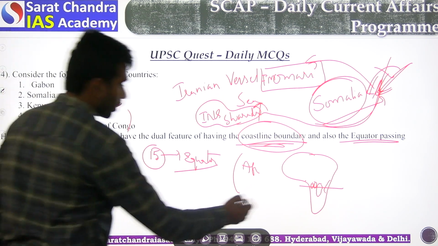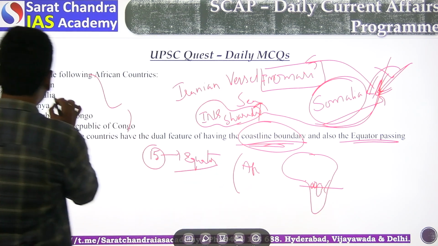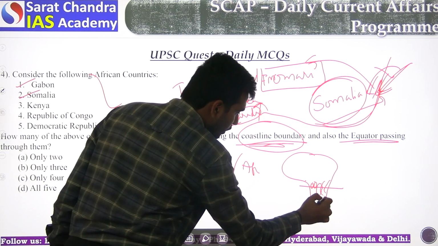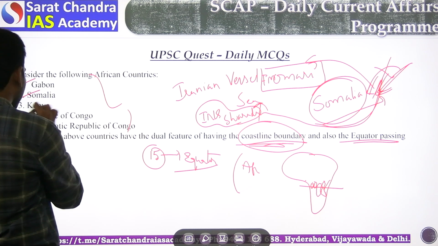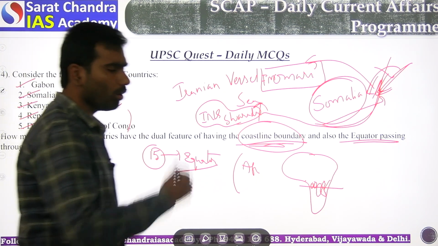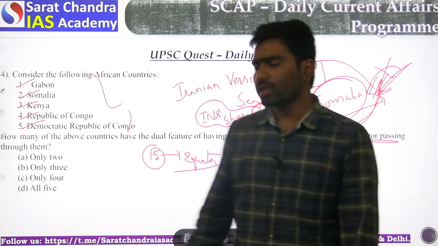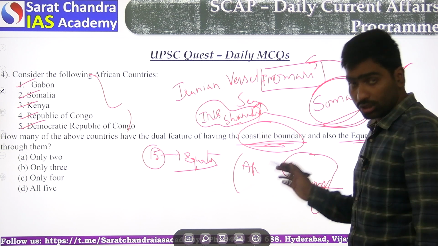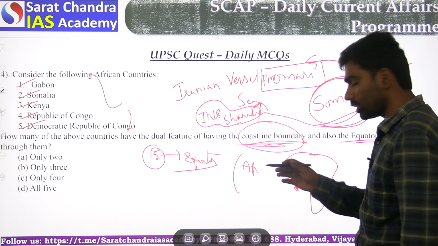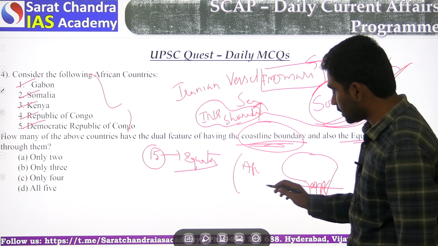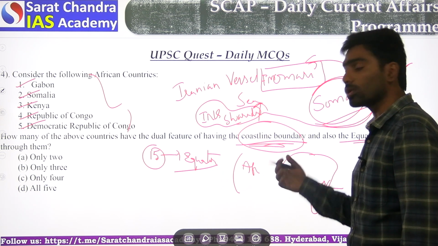At the same time, Somalia, yes, Gabon is there, and Somalia is there. Even Kenya is also there. Republic of Congo is there. Democratic Republic of Congo is there. All 5 countries are a part of this. At the same time, another important island country is there. So please go through and check in the atlas which countries pass through the equator, in Africa as well as North America and South America.